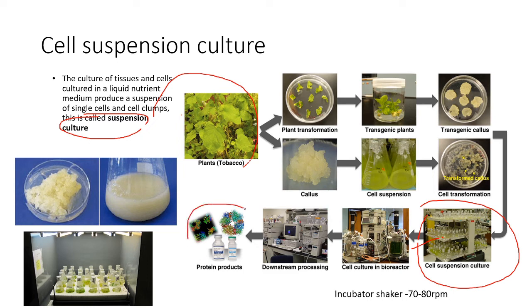We have two novel components we will isolate. So how are they comparing? Okay, this is the cell suspension culture. They are going to use secondary metabolites. Okay, so that is an incubator shaker. We are mass multiplying the cells. From the targeted tissue, we are isolating the secondary metabolites through cell culture. That is the cell suspension culture we are using.